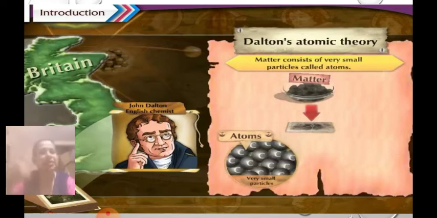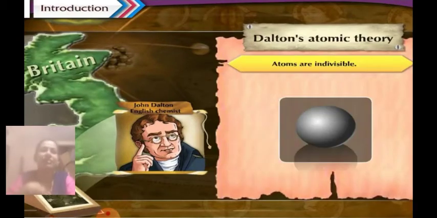Later, around 1803, John Dalton put forth his atomic theory, and he stated that matter consists of very small particles called atoms, and these atoms are indivisible as well as indestructible.